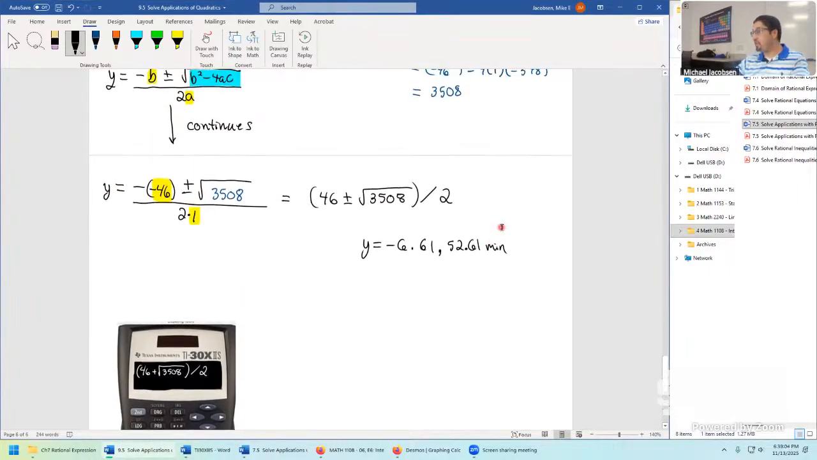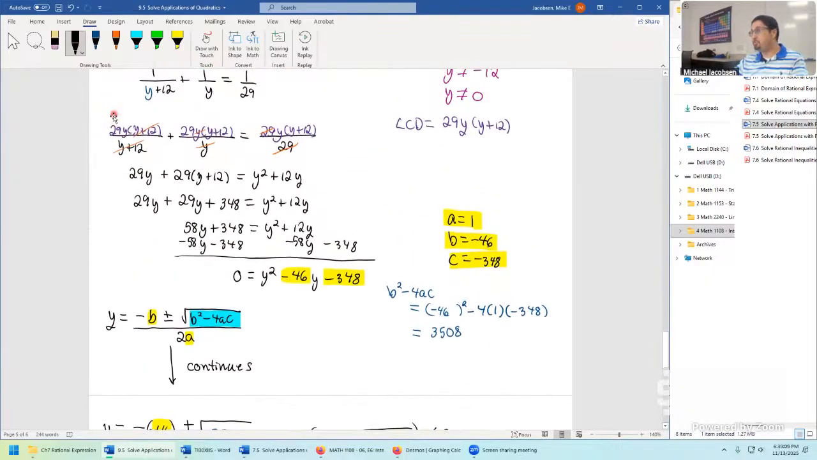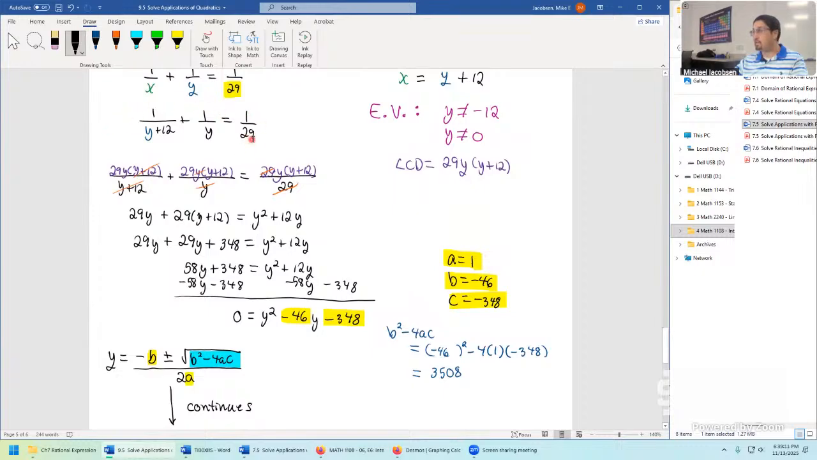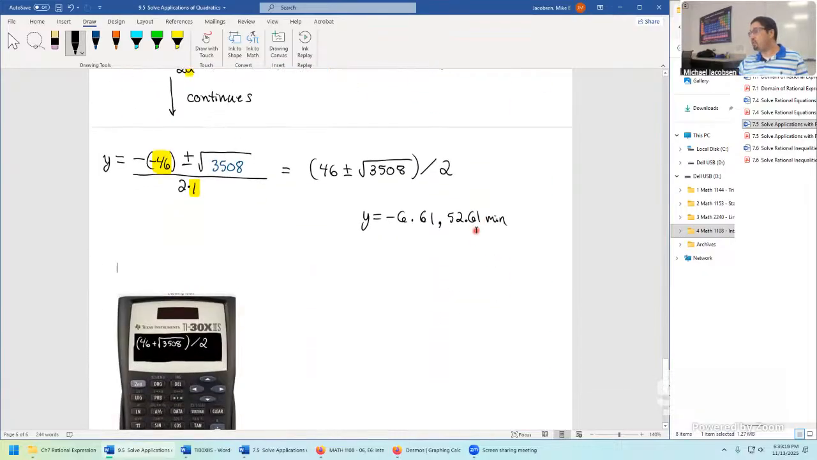Okay, so now that we have the two values, we have to remind ourselves this was a long math problem. It's easy to forget it was more than just a fun math problem like doing this one. Y had a meaning. It was the time it took the younger gardener to complete the job. We found Y equals 52.61 minutes. We eliminate the negative one because time had to be positive. So let's go back to saying Y equals 52.61 minutes. We already said that Y equals the time it takes the younger gardener to do the job, so you wouldn't have to reiterate that if you've already said it once.